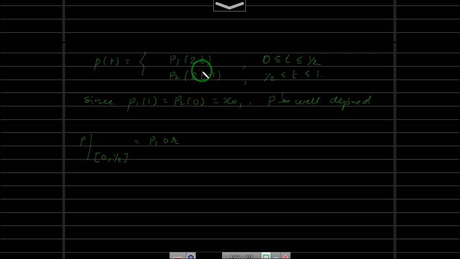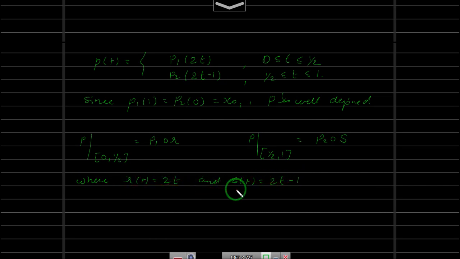And p restricted to [half, 1] will be the same as p2 composite s, and s is nothing but 2t minus 1, where r of t is equal to 2t and s of t is equal to 2t minus 1.